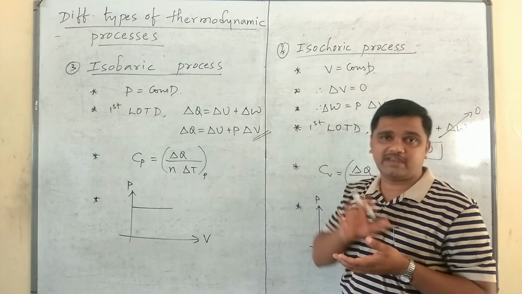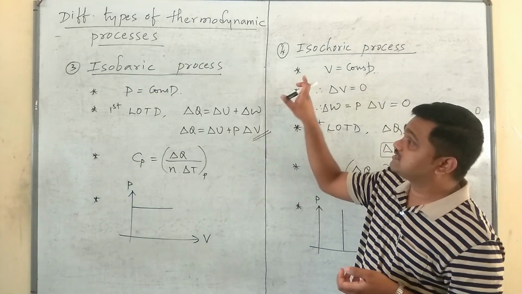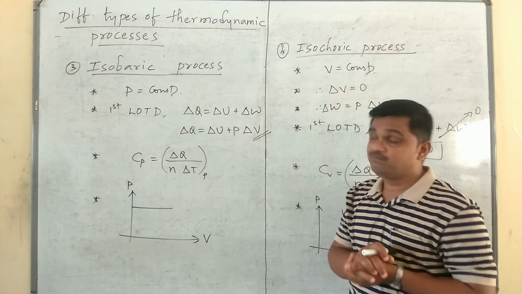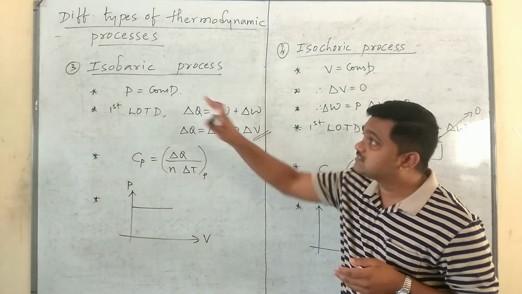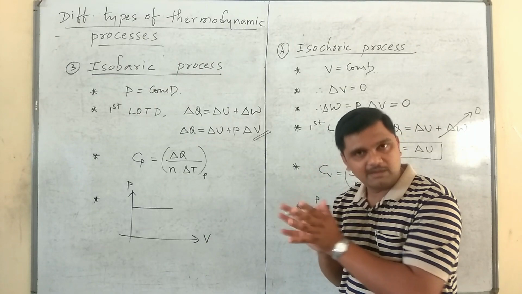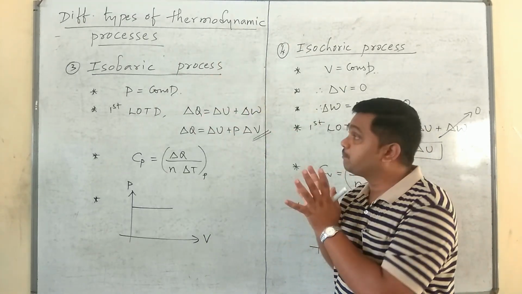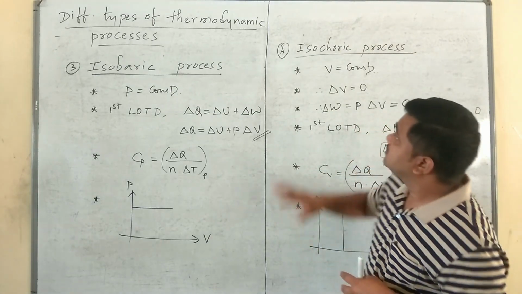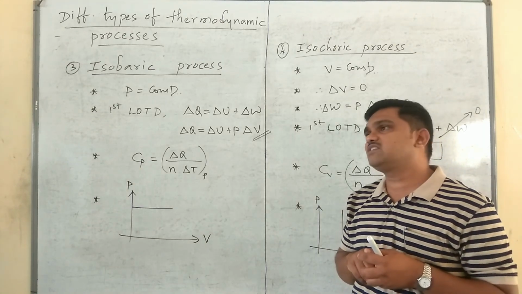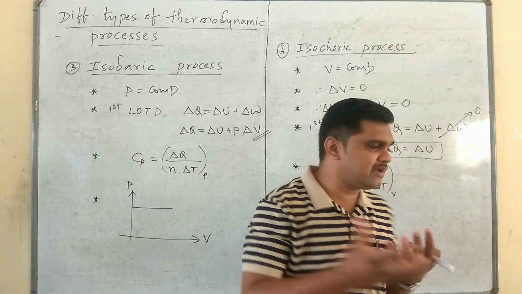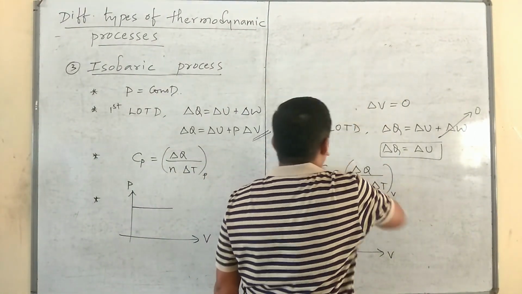Here the temperature varies, but the total heat content stays constant. The value of C goes to 0. The third one, isobaric process: iso means same, baric means pressure. It's a thermodynamic process which takes place at a constant pressure. Similarly, the fourth one, isochoric process. It's a thermodynamic process that takes place at a constant volume.